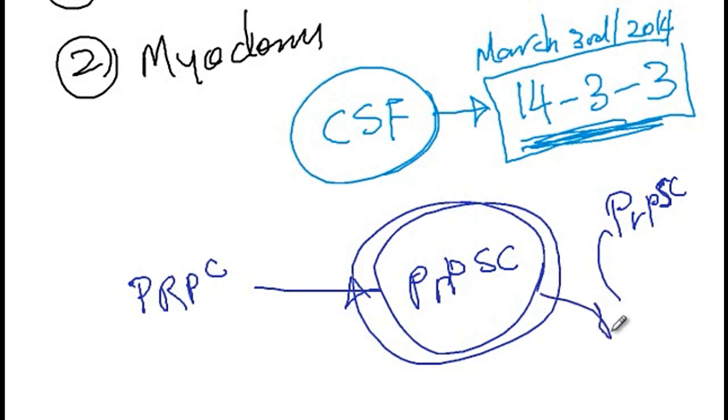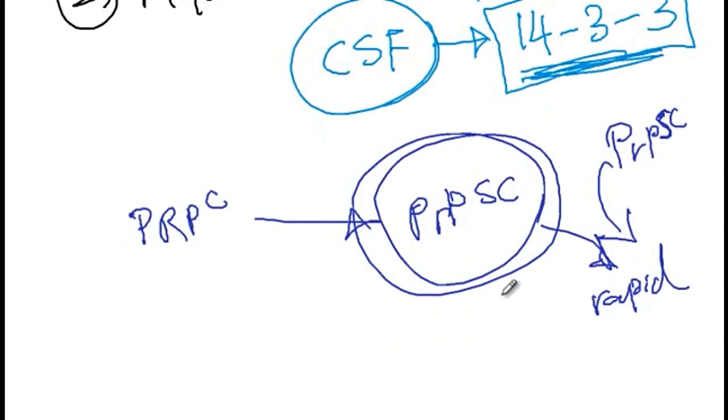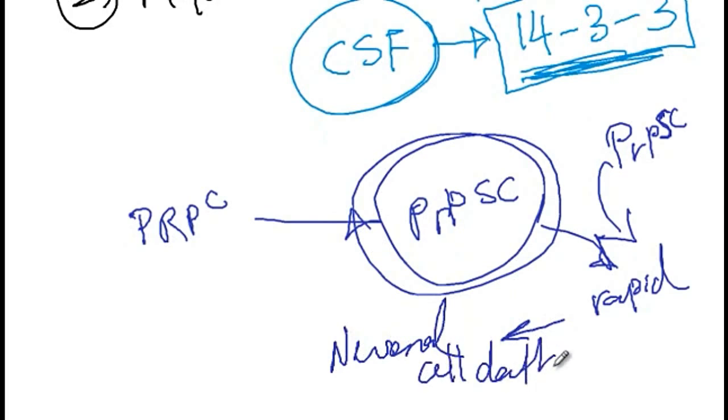So it will convert other PrPC proteins into the mutant form, and thus there would be a rapid accumulation, as a consequence of which they would transport into the nervous system and cause rapid neuronal cell death, and thus the course of this disease is really fast and progressive.